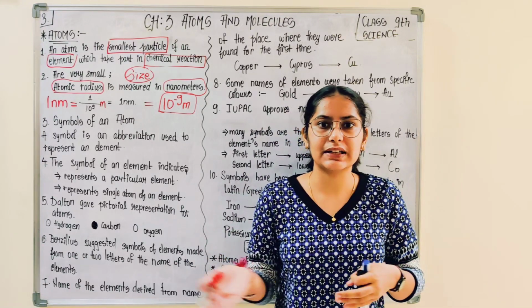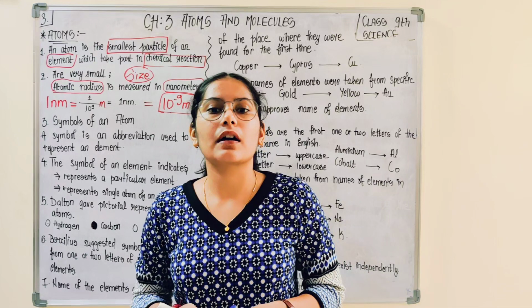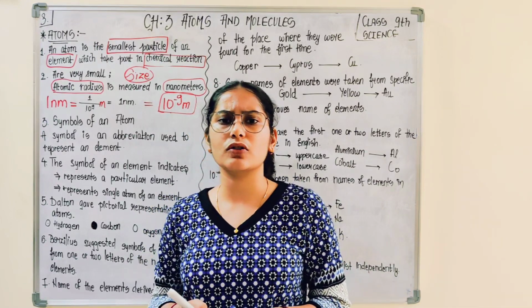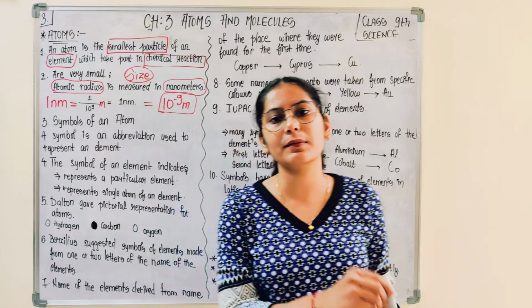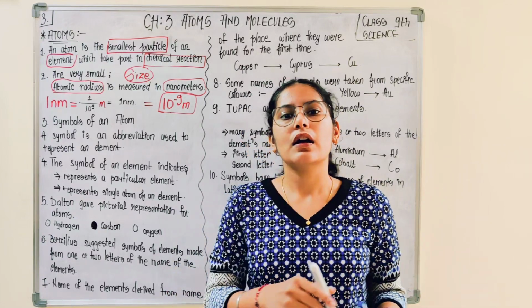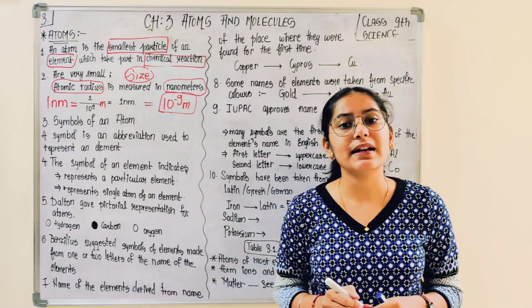If you want to calculate in terms of meters, it would be difficult, so you have to convert from nanometer to meter and meter to nanometer. This is the conversion taking place in atomic radii.